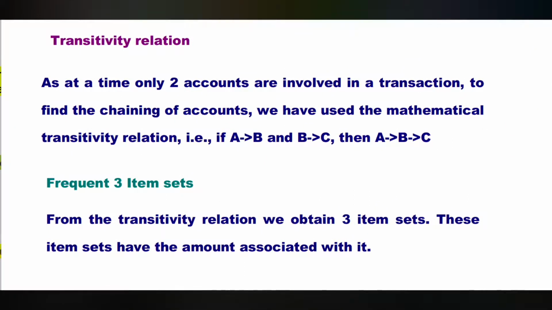As at a time only 2 accounts are involved in a transaction, to find the chaining of accounts, we have used the mathematical transitivity relation, that is, if A implies B and B implies C, then A implies C. Frequent 3 item sets. From the transitivity relation, we obtain 3 item sets. These item sets have the amount associated with them.